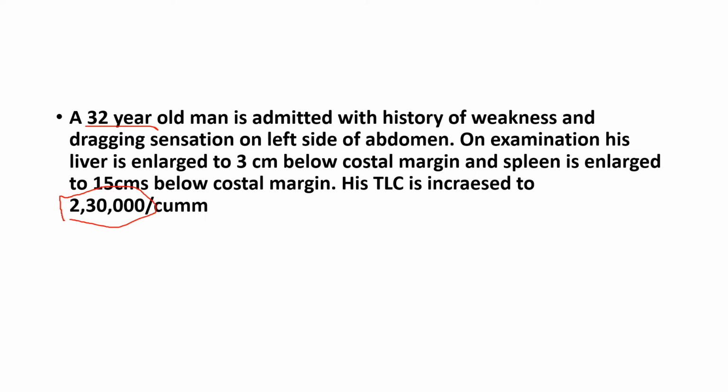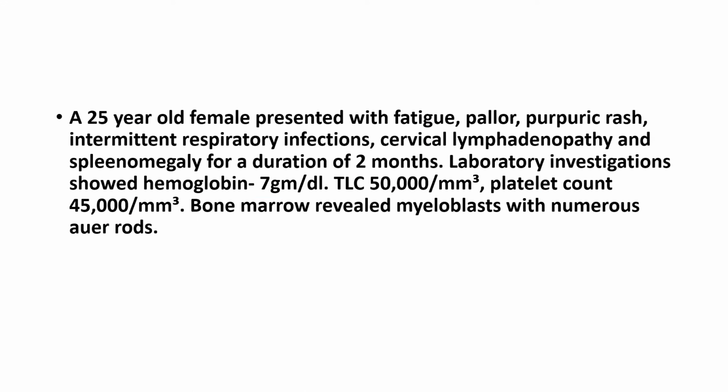So how do we know it is chronic? There is 3 centimeter below the costal margin. So they're telling you that the spleen is enlarged. So there is massive splenomegaly. So you have a 32-year-old with leukemia with massive splenomegaly. Your answer is CML, which is chronic myelogenous leukemia. So moving on to the next question.